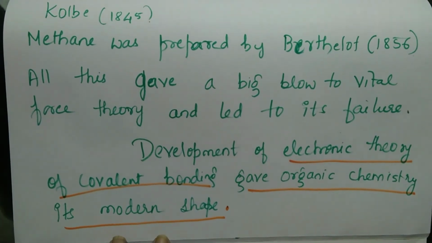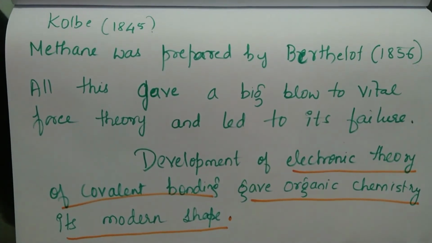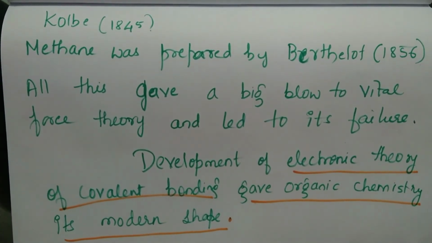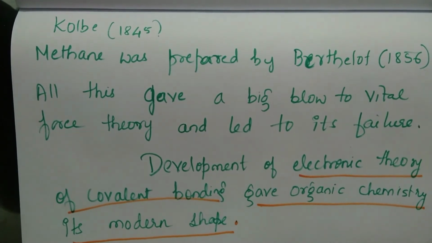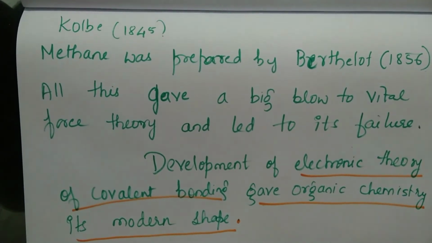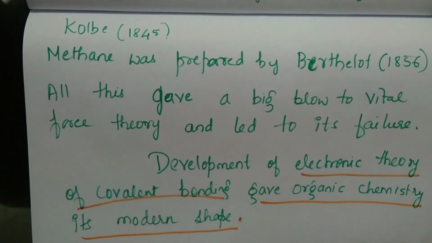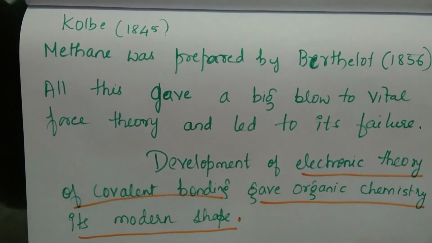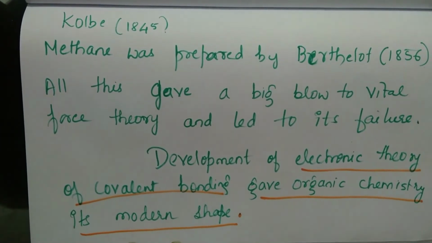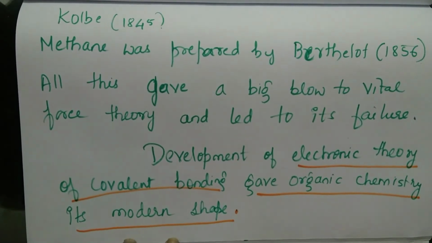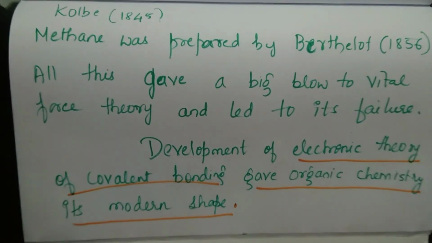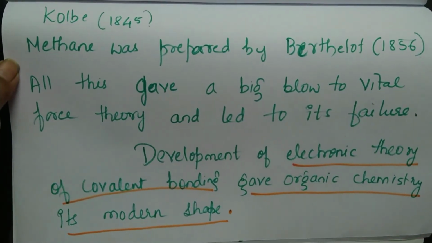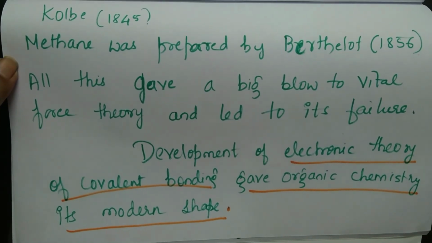So to summarize what we have studied in this particular class, we understood what organic compounds are. They are the compounds of carbon and hydrogen and its derivatives. Examples I quoted were methane and ethane for hydrocarbons and chloromethane for its derivatives. And I quoted numerous examples which we come across in our daily life. Then later we discussed why organic compounds are available in large number compared to inorganic compounds.